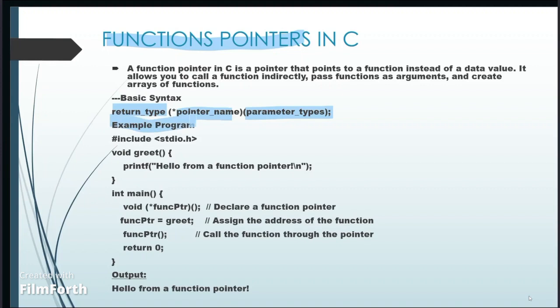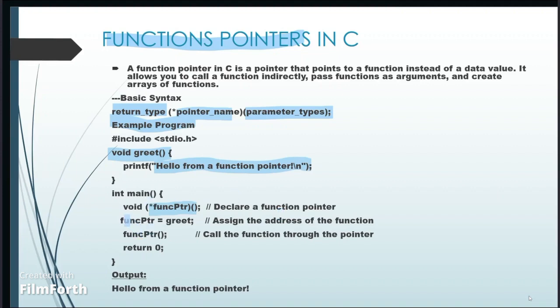Okay, let us take a small example code: a function pointer with a void greet function. Here, void greet is a function that does not take any argument and returns nothing. It simply prints a message, which we have given as hello from a function pointer. Here is the function pointer declaration. It declares a pointer to a function that returns void and takes no arguments.